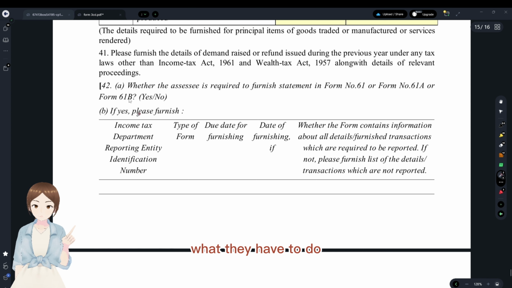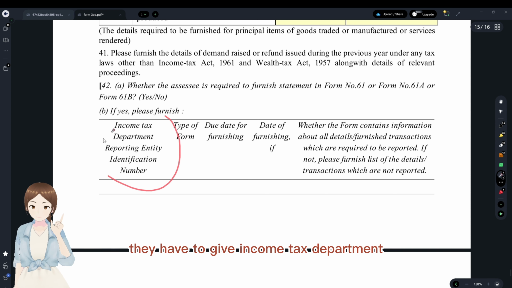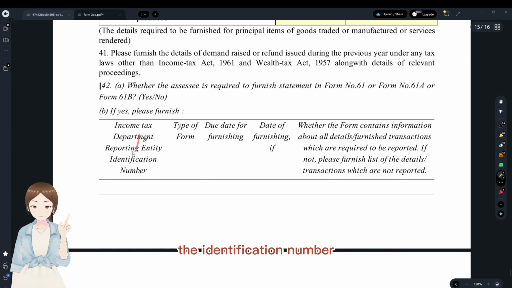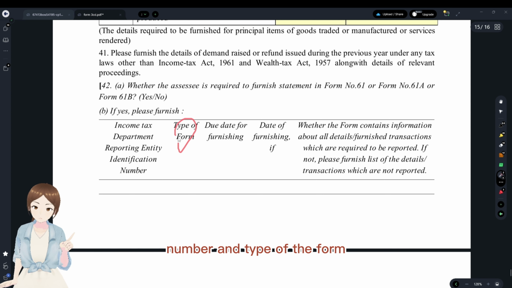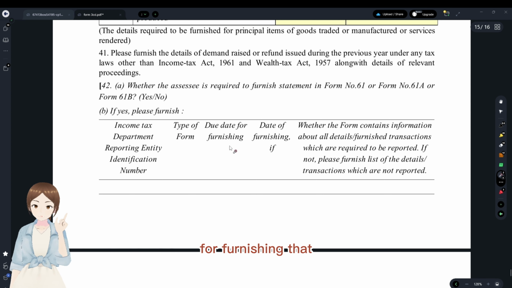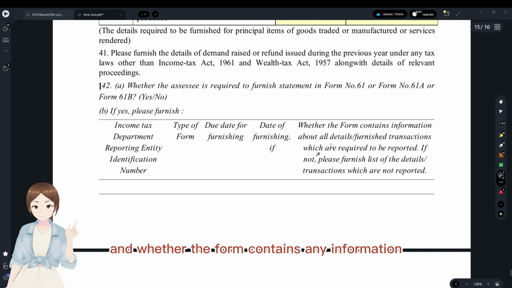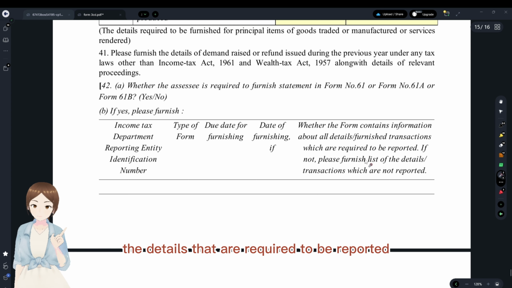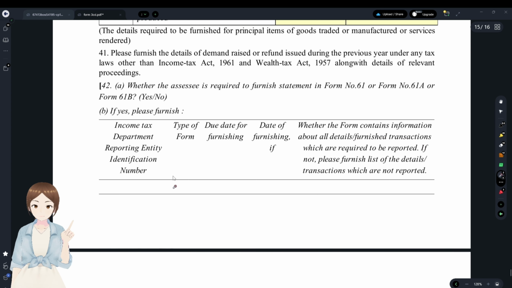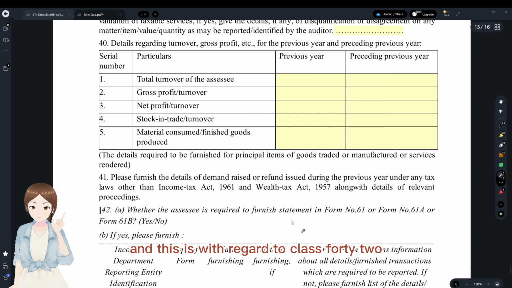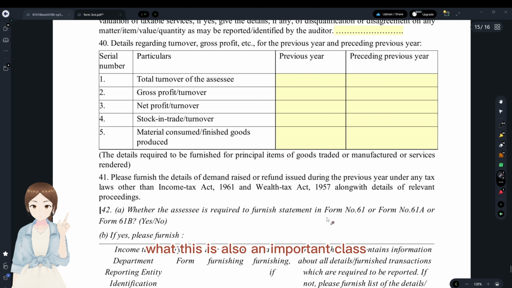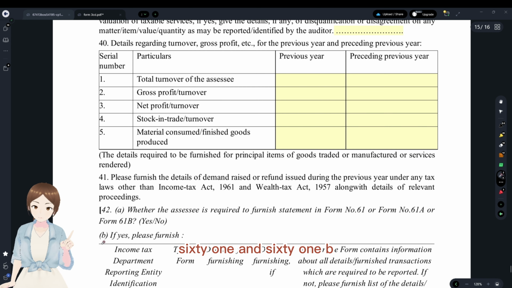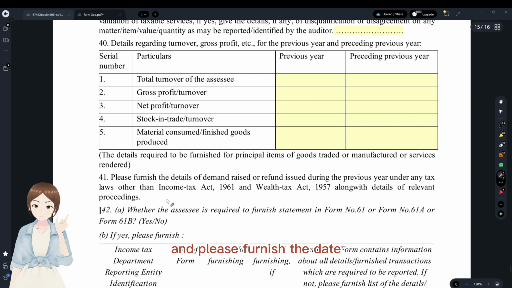Yes or no? If yes, what do they have to do? They have to give the income tax department the identification number, might be the PAN number, and the type of the form, and the due date for furnishing that, and the date of furnishing, and whether the form contains any information about all the details. If yes, please furnish the details that are required to be reported. And this is with regard to clause 42. This is also an important clause with regards to Form 61, 61A and 61B. And please furnish the details.